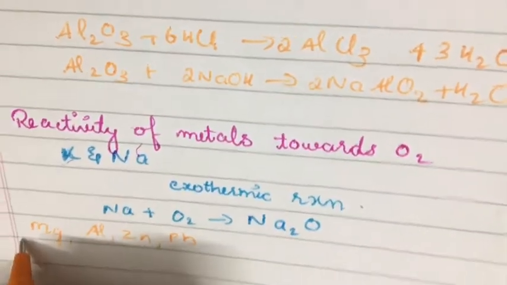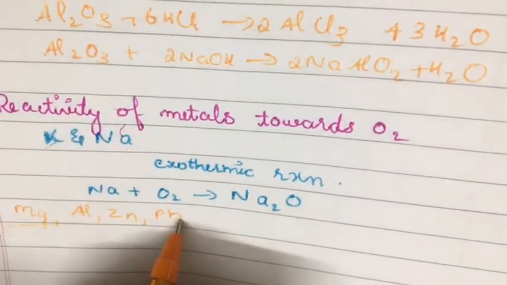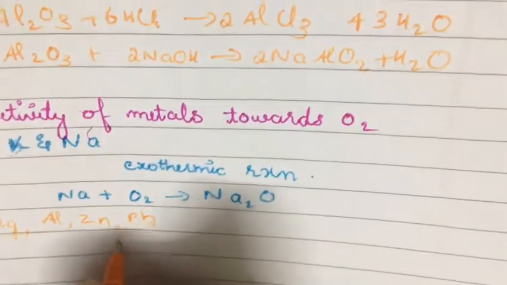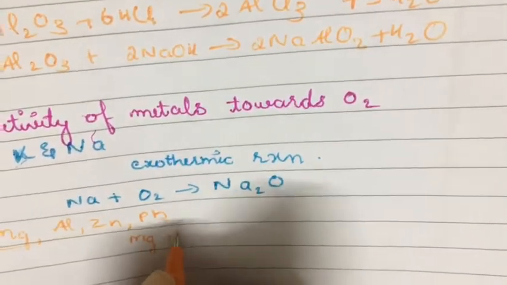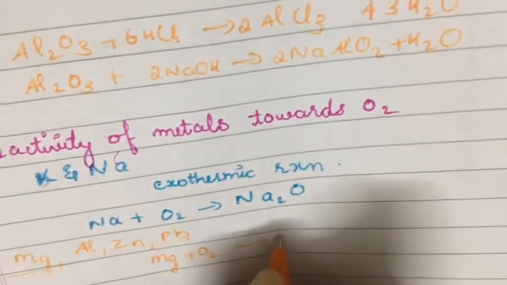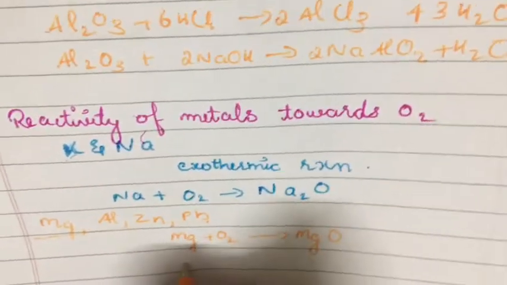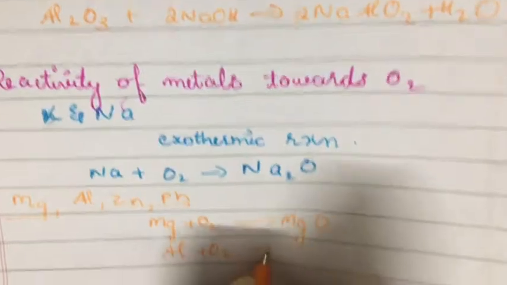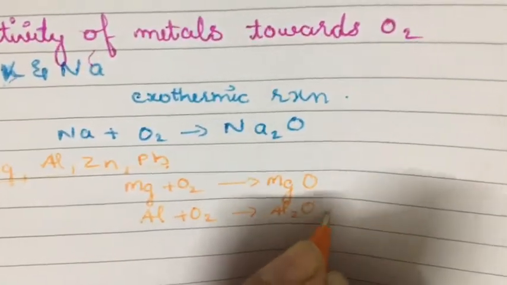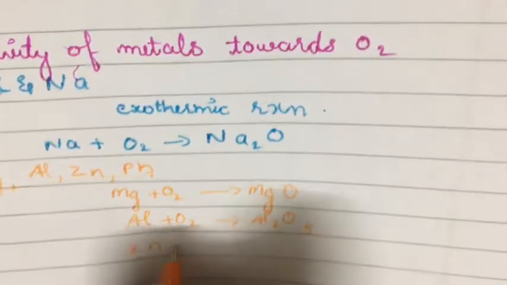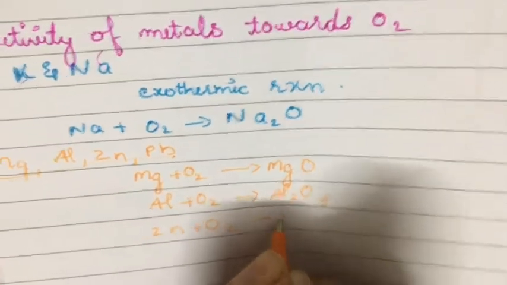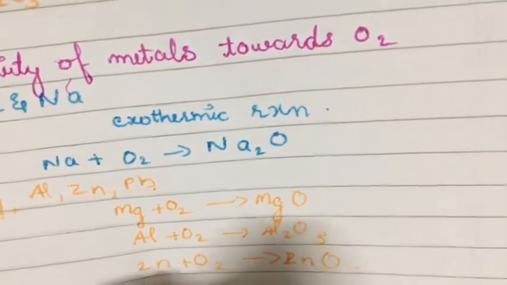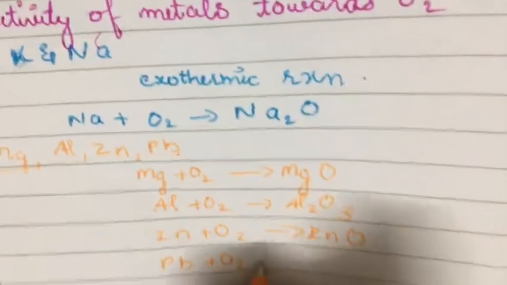So magnesium plus oxygen will form metal oxide. Then Al plus O2 gives Al2O3, our aluminium oxide. Zinc plus oxygen will give ZnO, the zinc oxide. Lead plus O2 gives PbO.